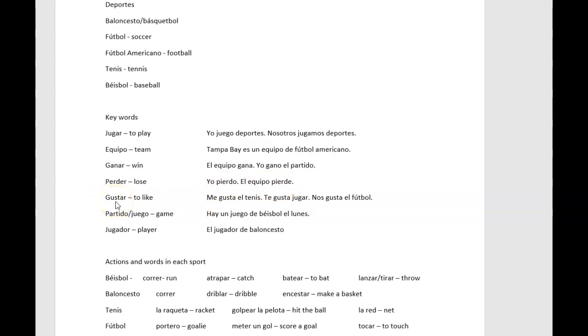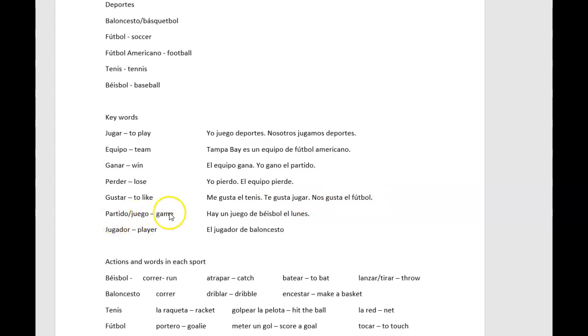We're going to learn the verb gustar, which means to like. We're going to see different examples. I like, you like, we like. I like tennis. Me gusta el tenis. You like to play. Te gusta jugar. We like soccer. Nos gusta el fútbol.